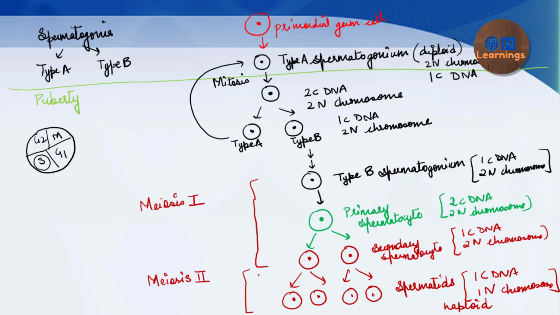After this, what will happen? The spermatids will be transformed into a sperm, into a spermatozoa. The sperm is not in this shape. Sperm has a head, a body, and a tail. So the process of transformation of a spermatid into a spermatozoa, which is a characteristic sperm which has a head, body, and tail, is called spermiogenesis.